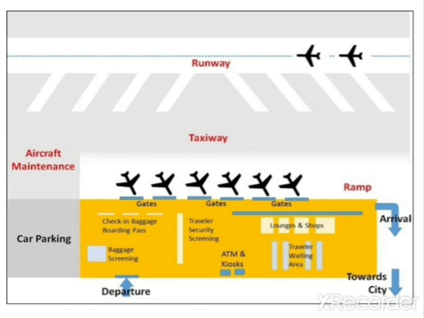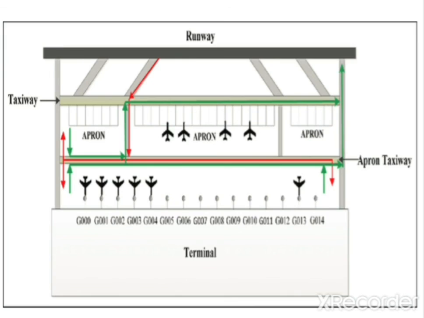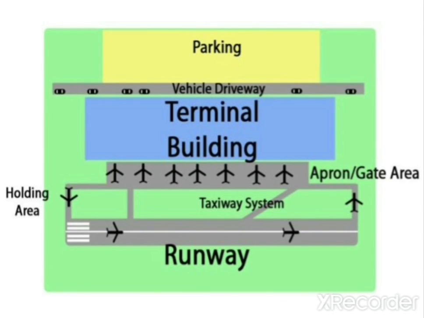Okay, so this is about the airport and different terms or different components which are related to airport. This is also another figure which shows different components of airport. This is also one more figure which shows different components of airport. Terminal building you can see, runway you can see, parking you can see, apron you can see, gate area you can see, and all those things you can see here.